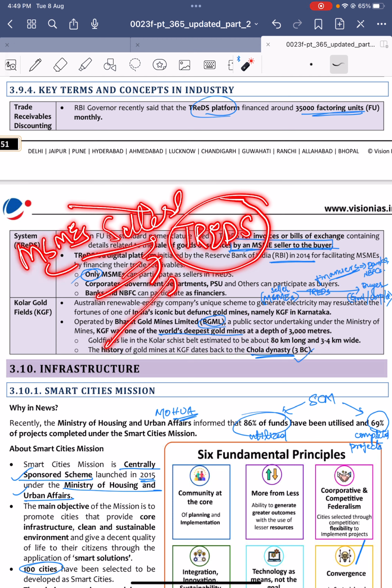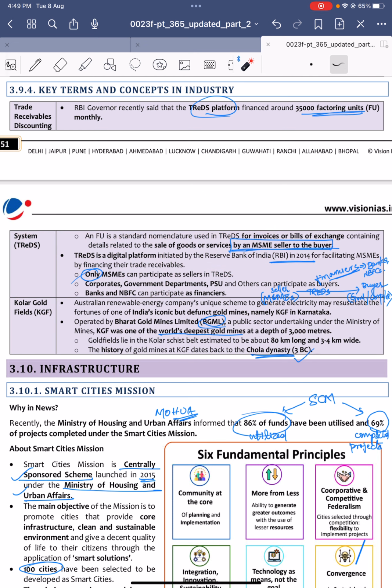Not usually, these are only for facilitating the MSME products only. The buyers can be corporates, government departments, and public sector undertakings, and financiers are banks and NBFCs. Recently, the Threads platform financed around 35,000 factory units monthly.